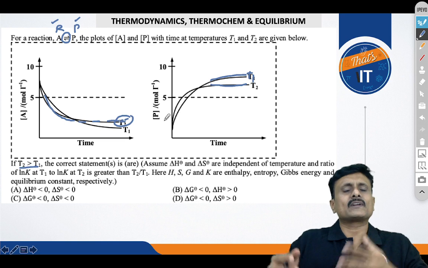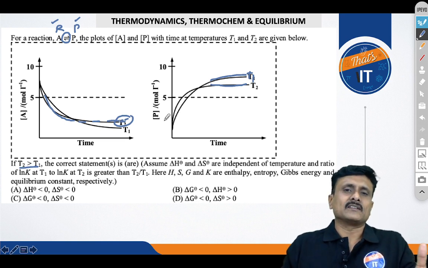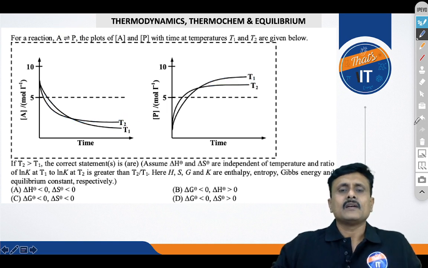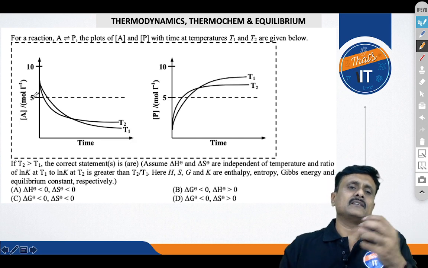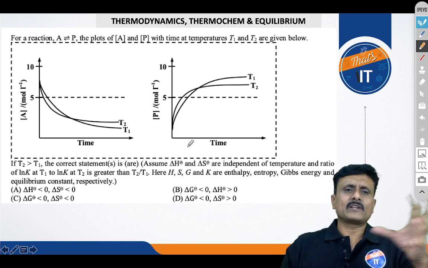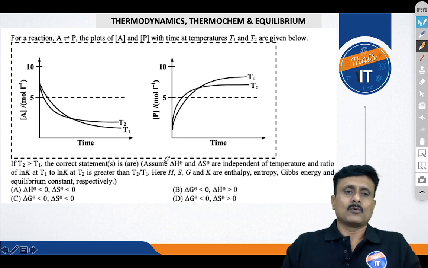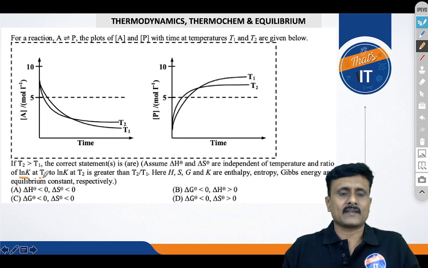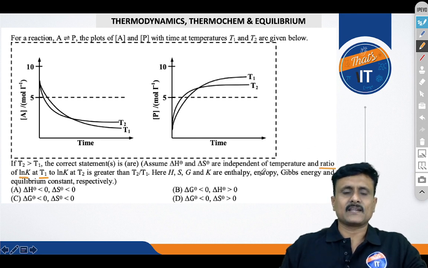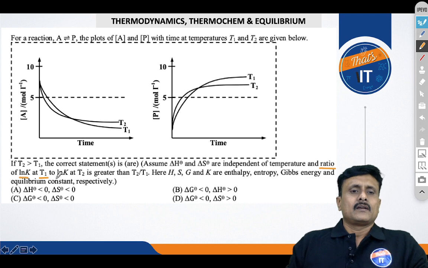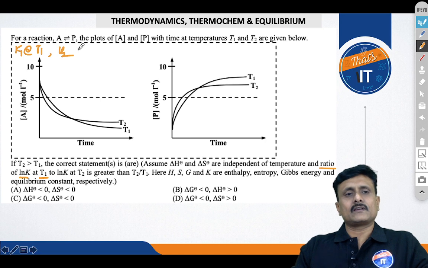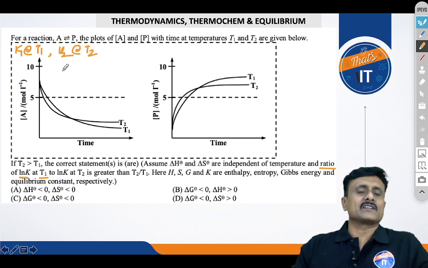So this graph won't help you in solving the question which is related to the second law of thermodynamics and equilibrium. This is only to tell you the fact that when the temperatures are being altered, the concentration of A and the product would get affected accordingly. Now this won't give you the complete answer. What it does give is that they are talking about the ratio of the K values, right? You can see that K1 is the equilibrium constant at T1 and K2 is the equilibrium constant at T2. Now they are talking about the ratio of these values, isn't it?